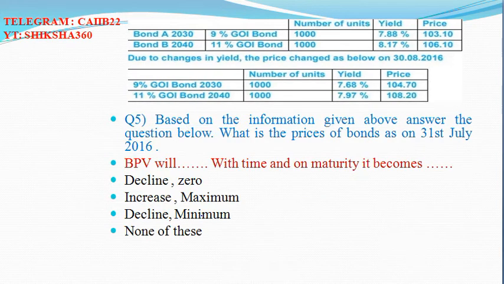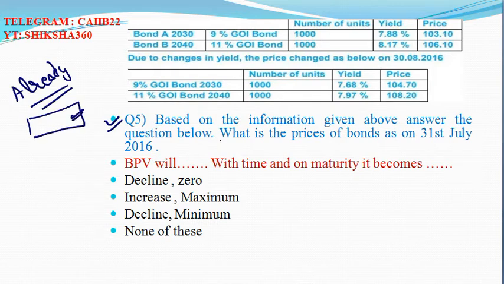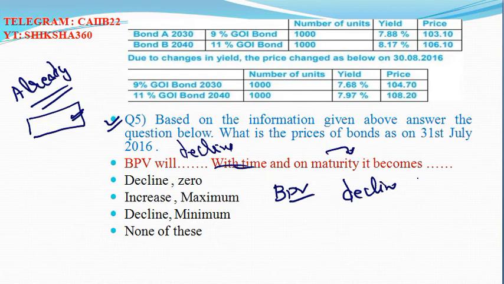Now move to the last question, which we have already discussed in our theory session. This is mentioned in the book: BPV, basis point value, will decline with time, and on maturity it becomes 0. So option number A is the answer.